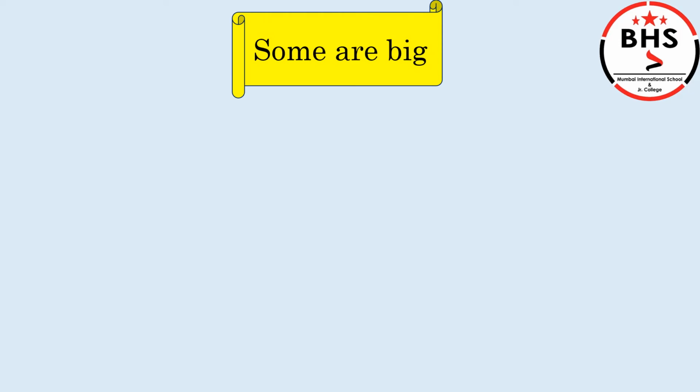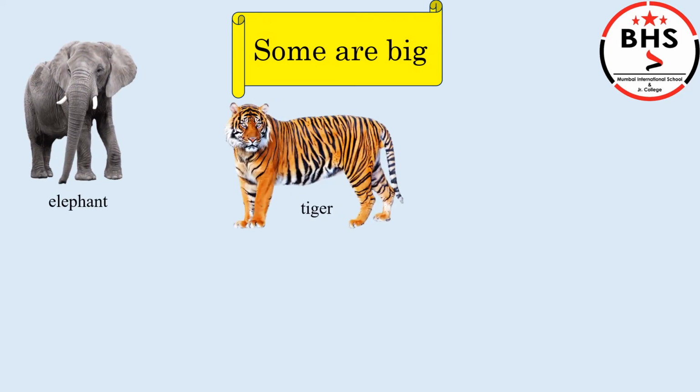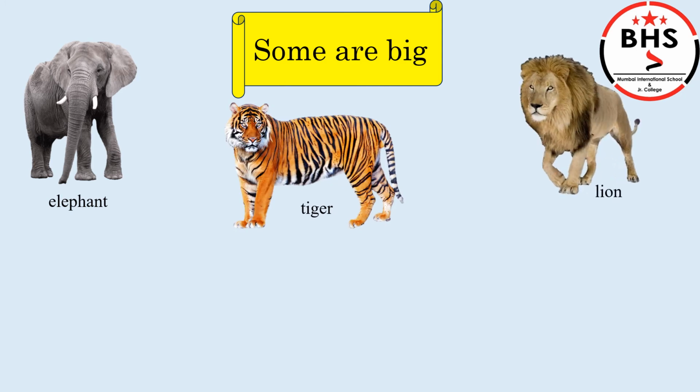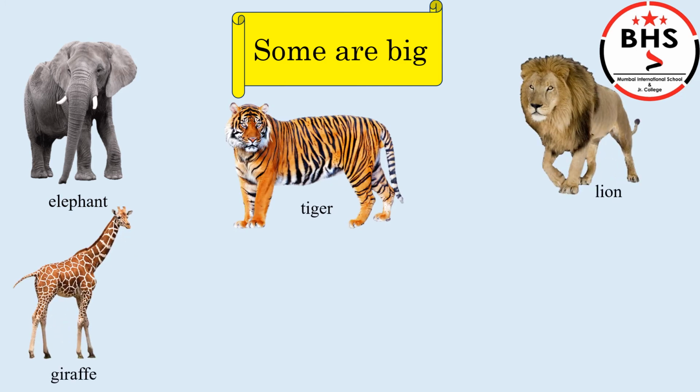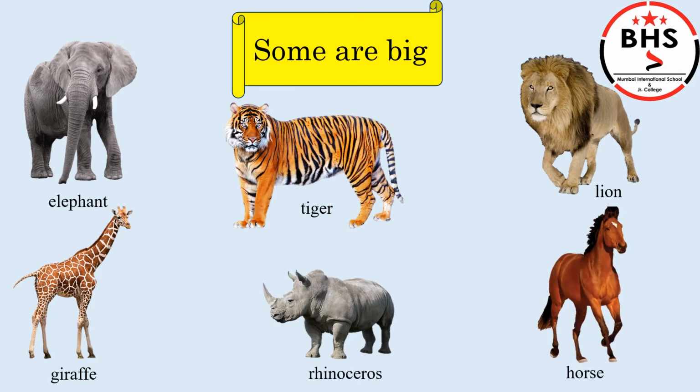There are different types of animals around us. Some are big, like elephant, tiger, lion, giraffe, rhinoceros, horse, and many others.